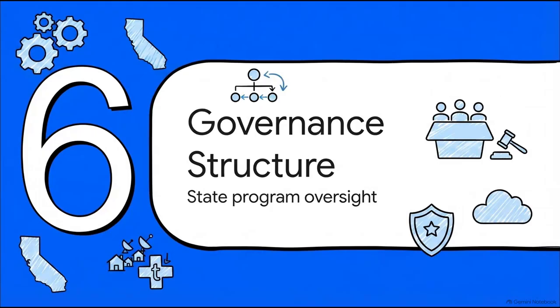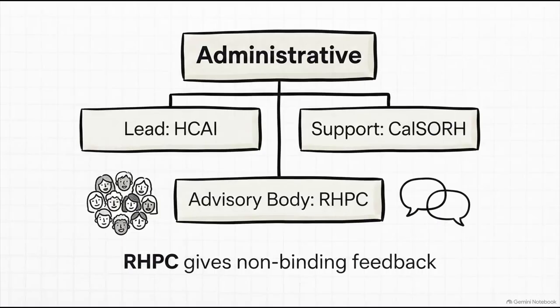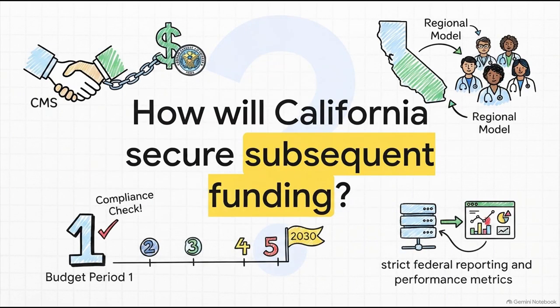Finally, Section 6, State Program Governance Structure. Managing this level of funding requires a distinct oversight mechanism. The Department of Healthcare Access and Information, or HCAI, acts as the absolute lead agency. Now, while the state did establish the Rural Health Policy Council to ensure ongoing public transparency and gather subject matter expertise from rural stakeholders, its function is strictly advisory. The structural hierarchy clearly dictates that the RHPC provides non-binding feedback, which keeps final statutory, operational, and financial accountability centralized entirely within HCAI.